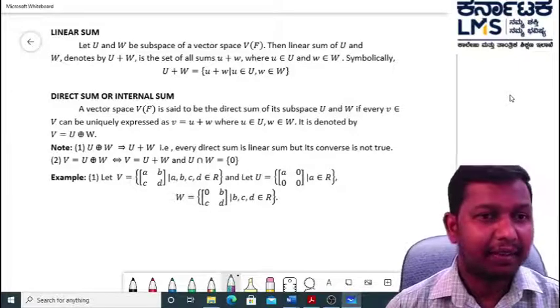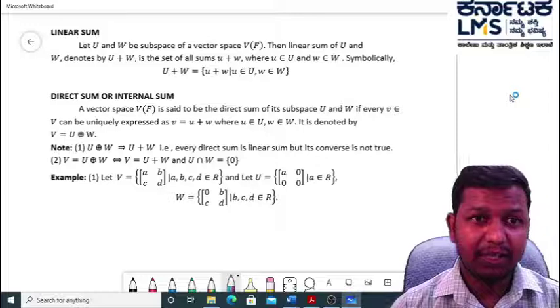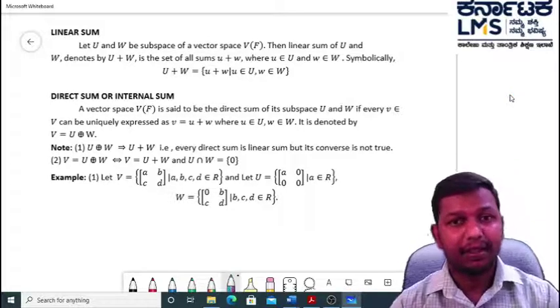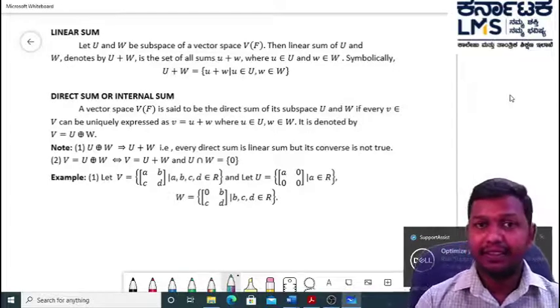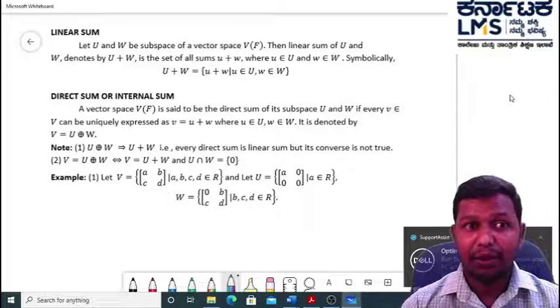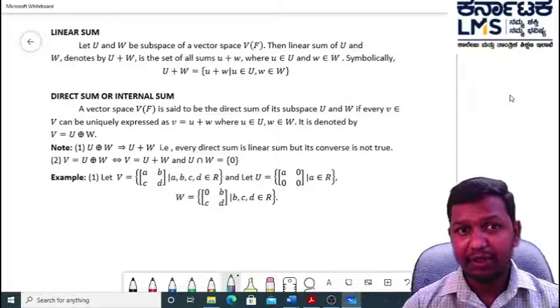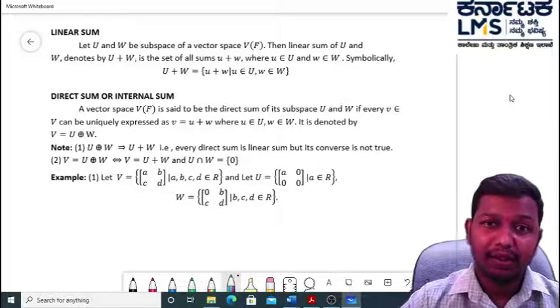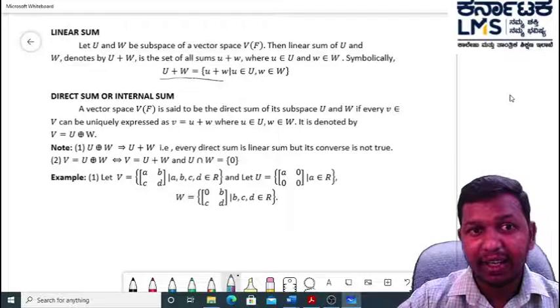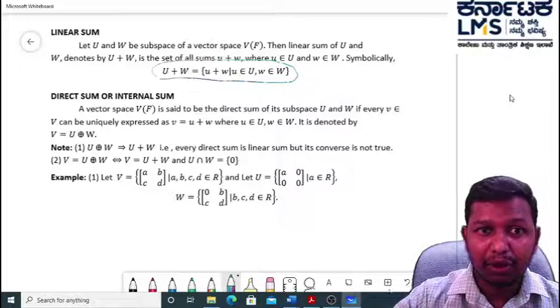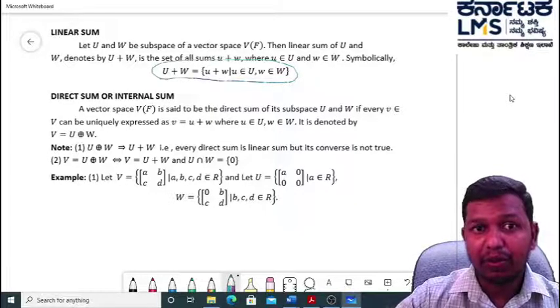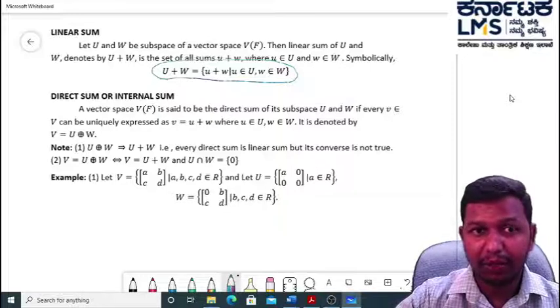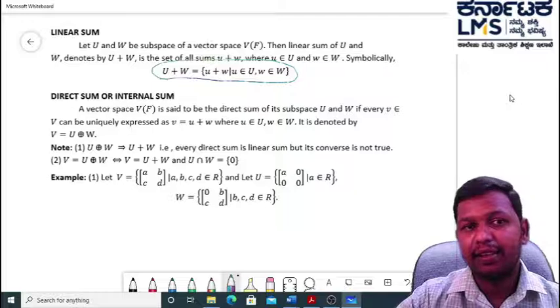Linear sum means: let U and W be subspaces of vector space V over F. Then the linear sum of U and W denotes the set of all sums small u plus small w, where small u belongs to capital U and small w belongs to capital W. Symbolically, we represent the linear sum as U plus W is equal to the set of u plus w such that small u belongs to capital U and small w belongs to capital W. That is the definition of the linear sum.